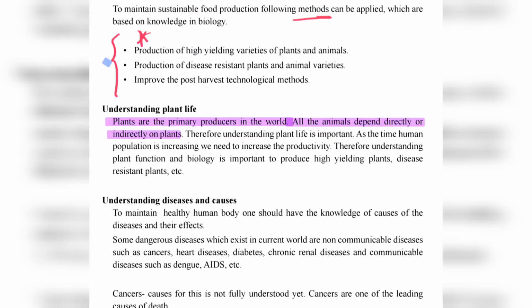As the human population is increasing, we also need to increase productivity. Therefore, understanding plant function and biology is important to produce high yielding plants, disease resistant plants, etc. So, you must know the plant functions and the importance of knowing these things, which is important for us to produce high yielding plants and disease resistant plants as well.